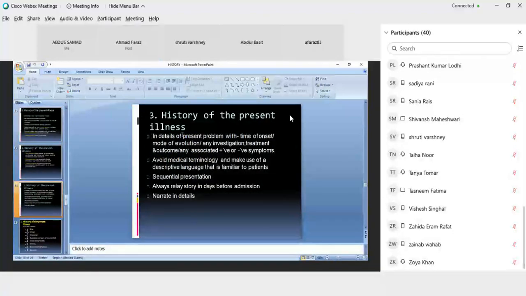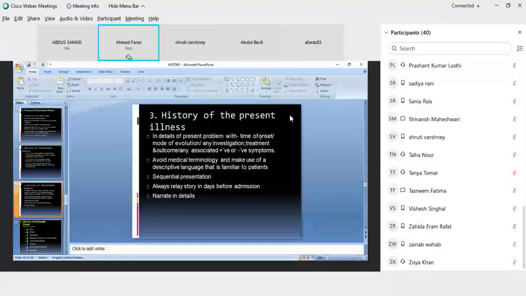Now the third one is the details of the patient's problem. In details, you have to mention the patient's problem with time of onset, mode of evolution, any investigation, treatment, and outcome, any associated positive or negative symptoms. Avoid medical terminology. You have to write in the patient's words and make use of descriptive language that is familiar to the patient. There should be sequential presentation of the problems. First problem you have to mention first, and last problem you have to mention last. Always relay the story in days before admission and narrate in details.